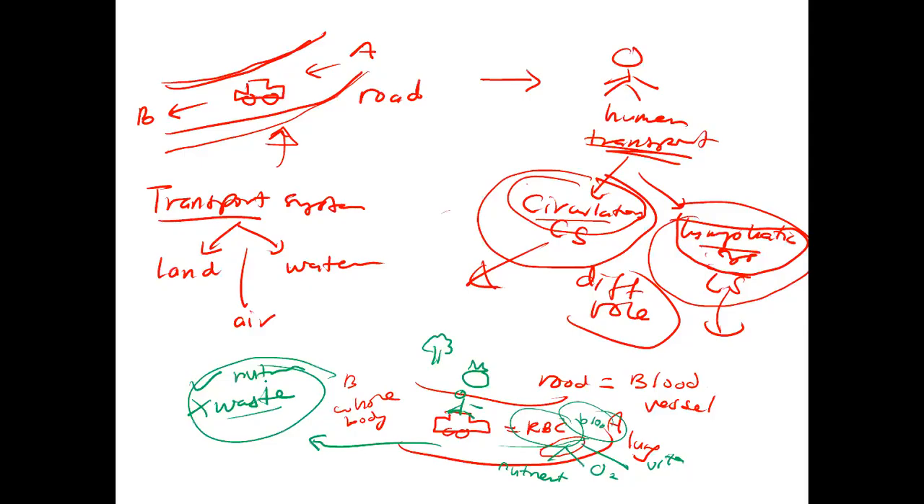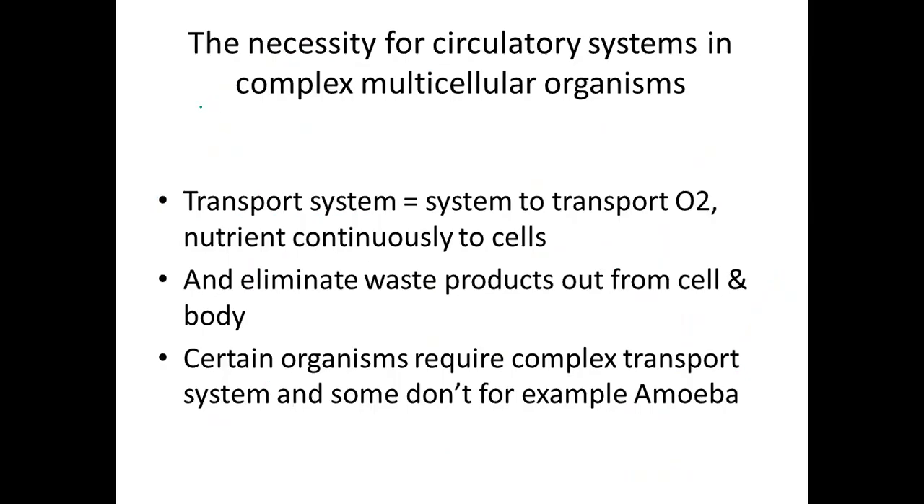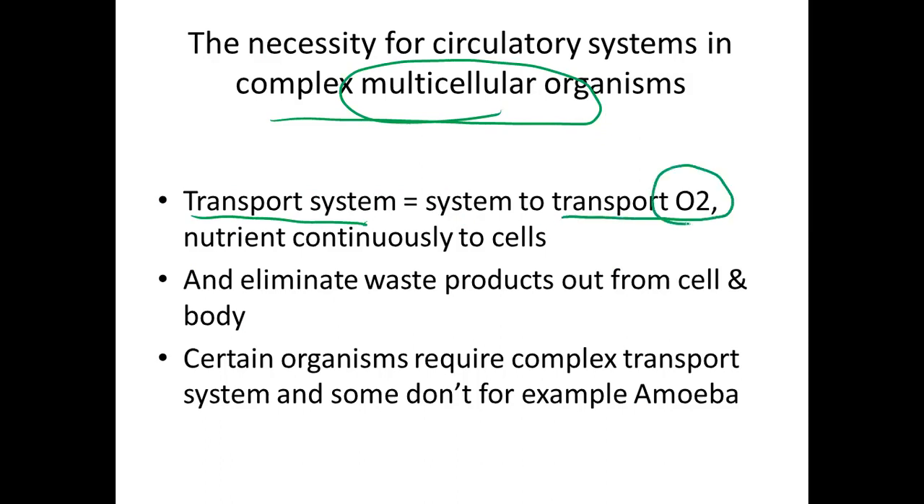Apa yang kita nak belajar? Okay, benda sistem pengangkutan dalam badan kita. Okay, the necessity for circulatory system in complex multicellular organism. Transport system is a very important system that helps us to transport oxygen, nutrient continuously, berterusan pergi ke sel. Ingat tadi yang daripada bahagian A sampai bahagian B. Eliminate waste. Juga membawa sampah-sampah syarat dalam badan kita. Eliminate waste products out from cell, out, keluar daripada sel dan keluar daripada badan.